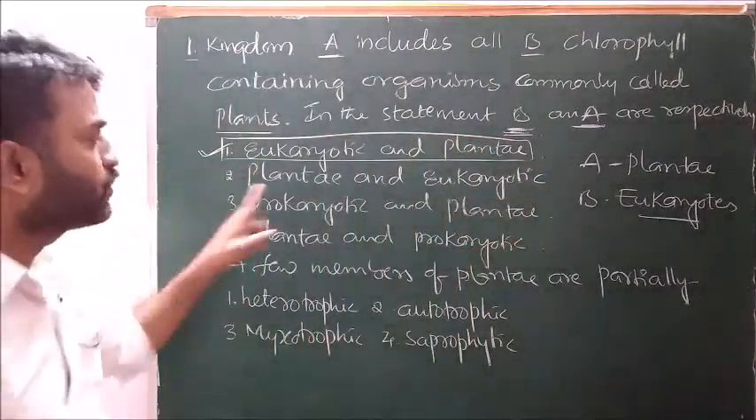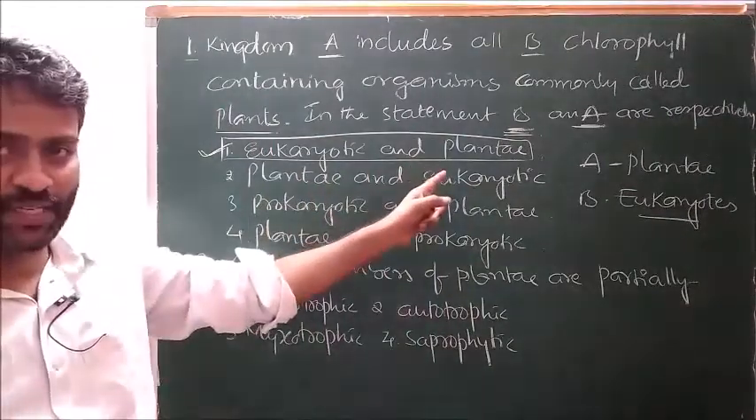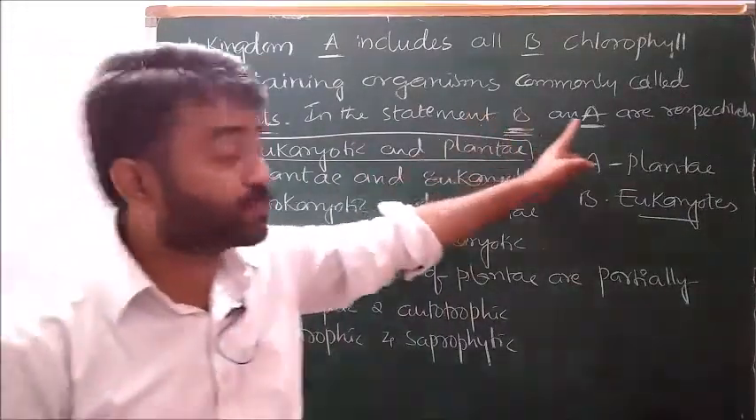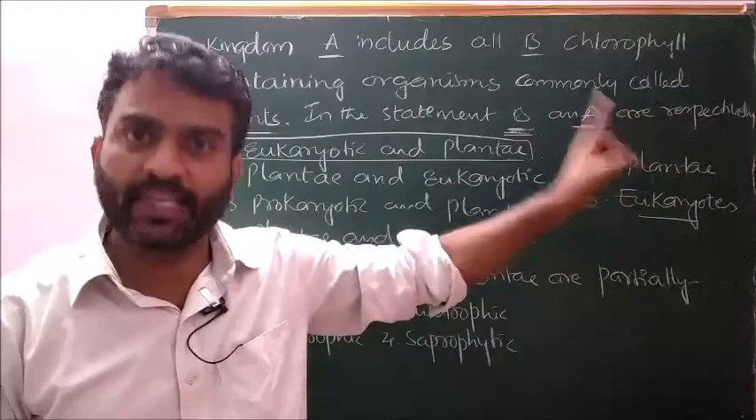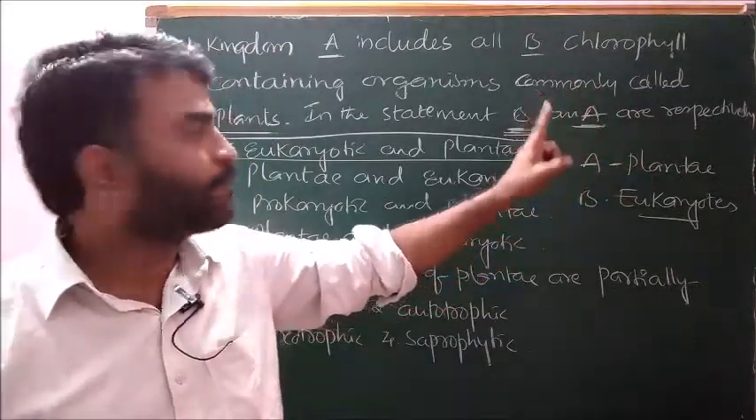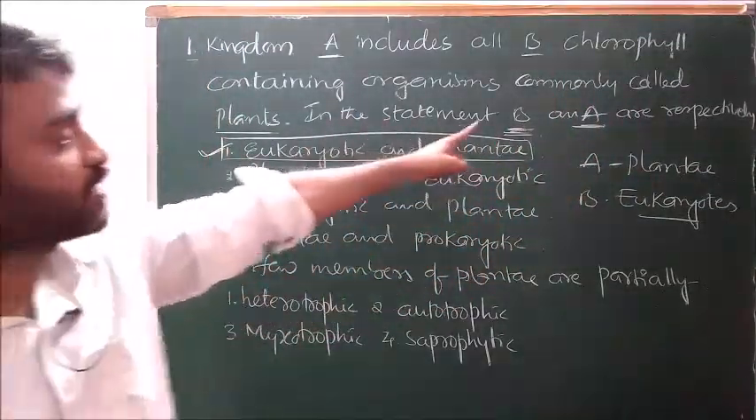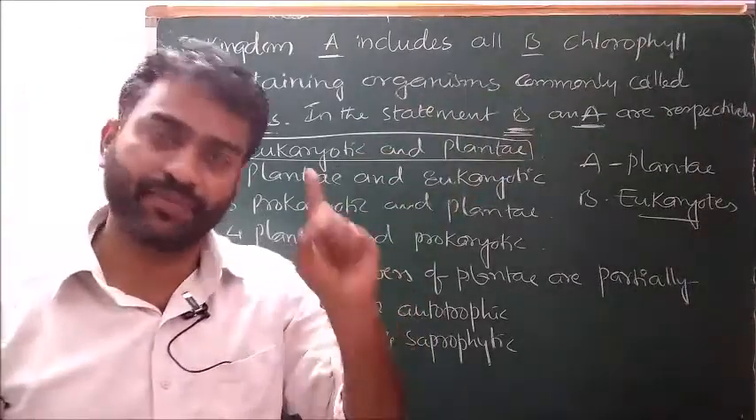Most of us choose plant and eukaryotic. If A and B respectively were given, then the correct answer is second option. But in the question B and A is given. Hence first option is correct answer.